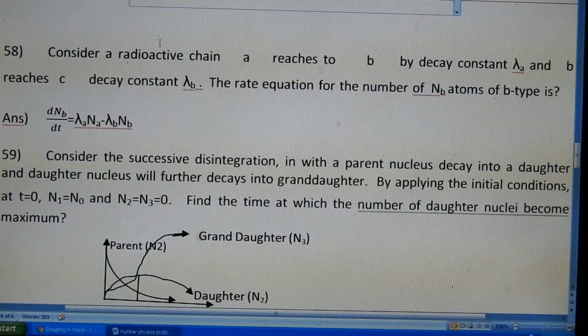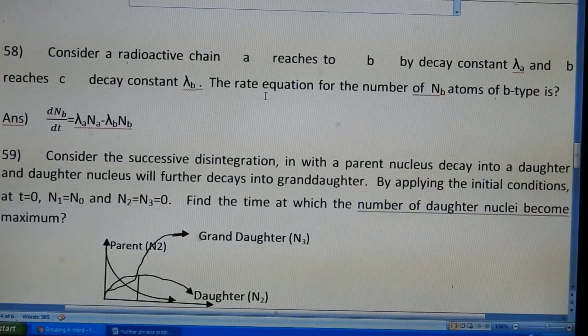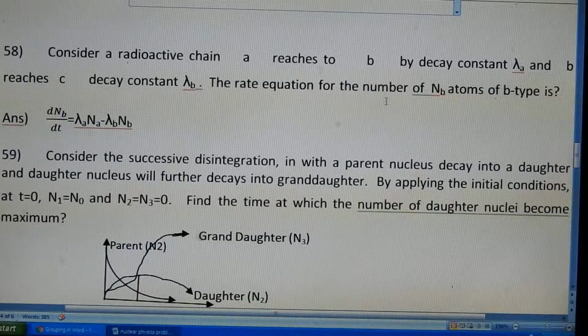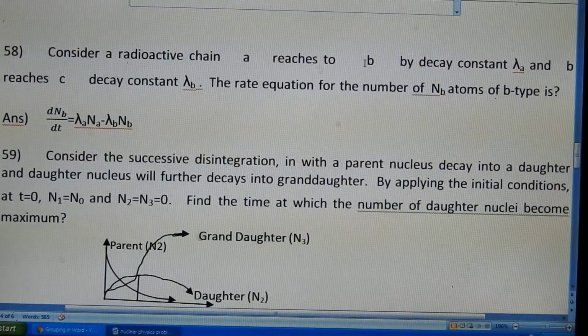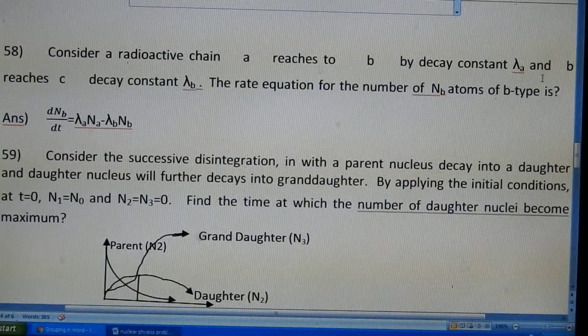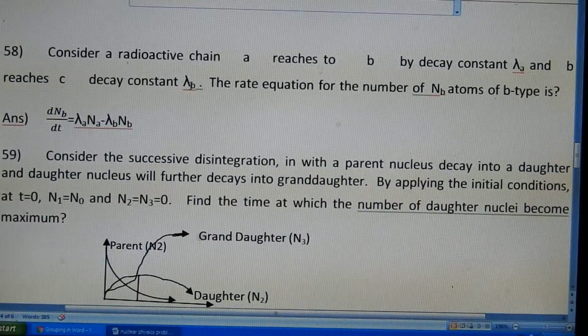Once again, consider a radioactive chain: A reaches B by decay constant lambda A, and B reaches C with decay constant lambda B. The rate equation for the number of NB atoms of B type. So A is becoming B and, at the same time, B is becoming C. A is decaying with constant lambda A, and B is decaying with constant lambda B.